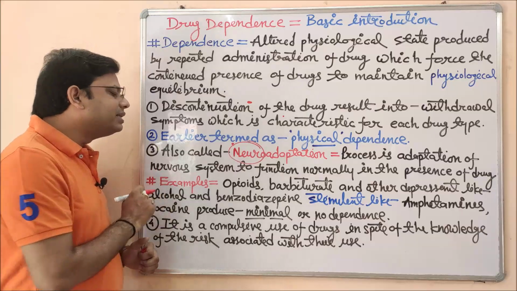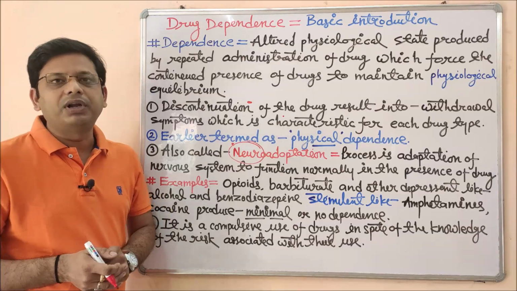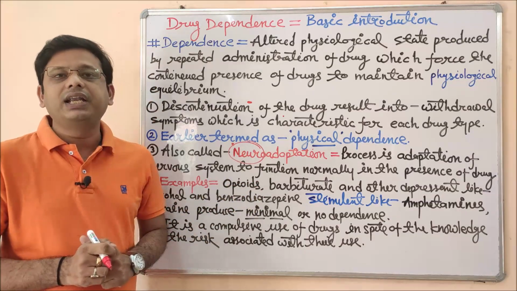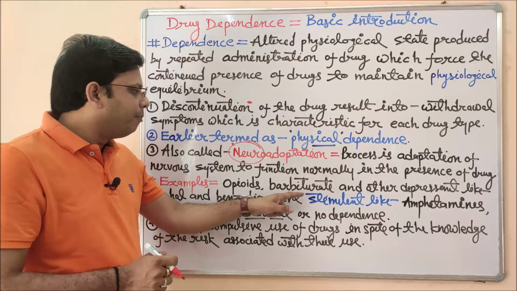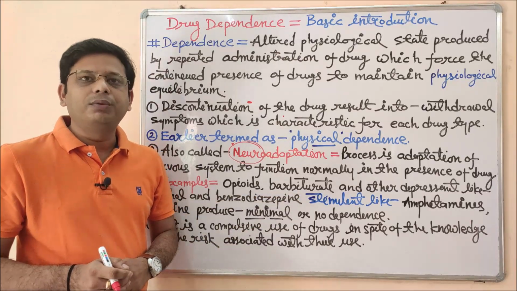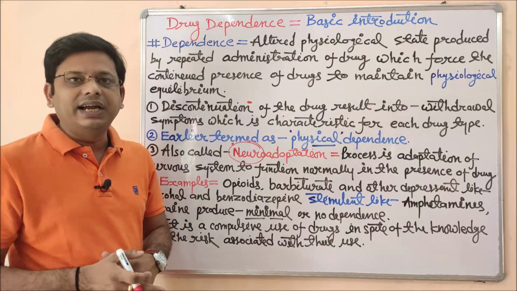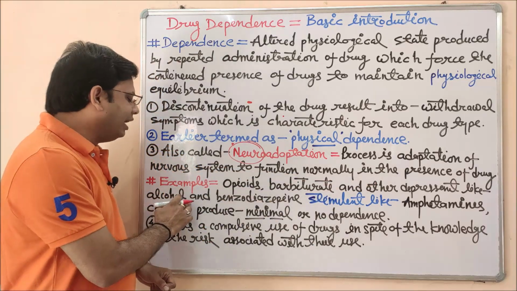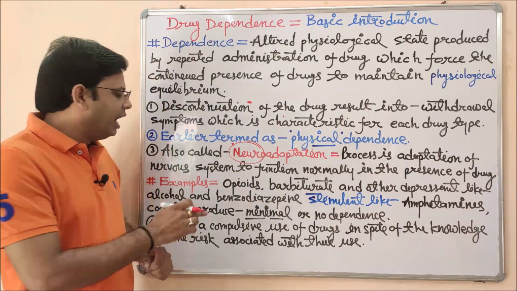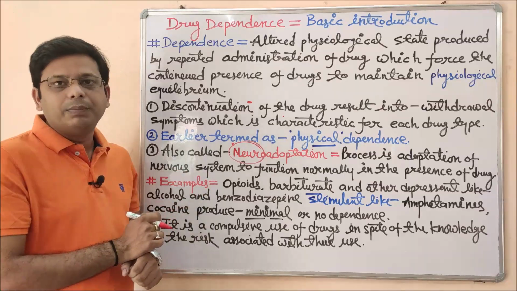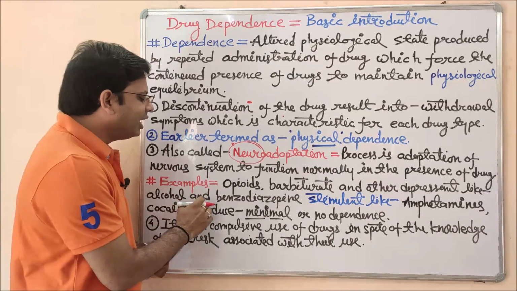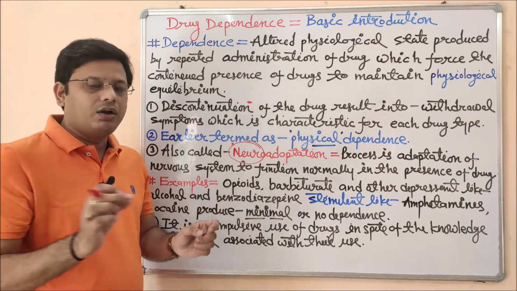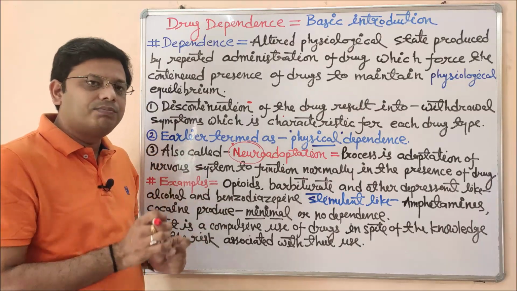Now next one is basic examples. There are many examples which may cause drug dependence, out of which important ones are opioids, which have specifically potent analgesic activity. Barbiturates are used in many cases as sedative hypnotics, and in other classes of drugs like anti-anxiety and anti-epileptic categories, and other depressants like alcohol. As I told you in the layman example, alcohol is also considered an abusable drug causing dependence. Another example of this kind is benzodiazepine.